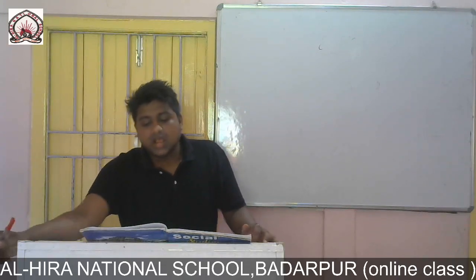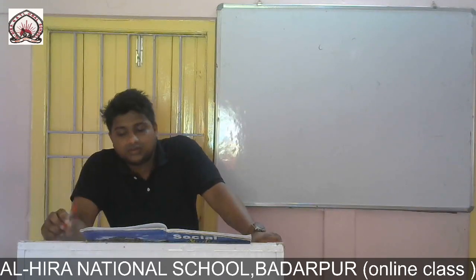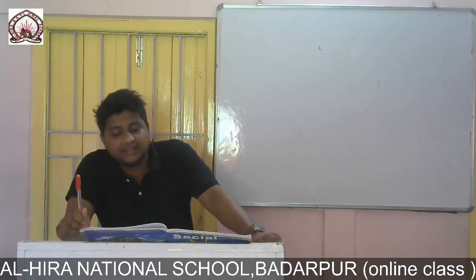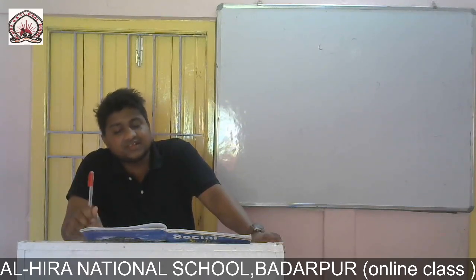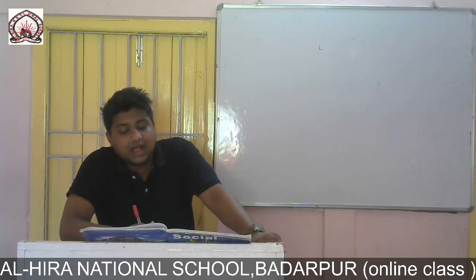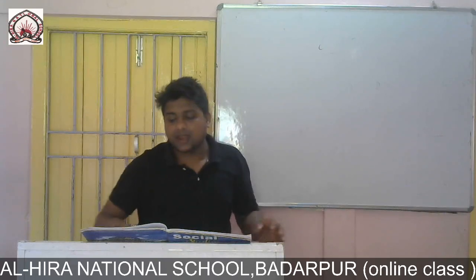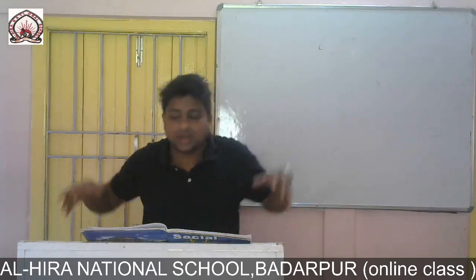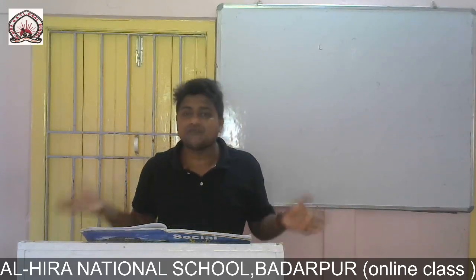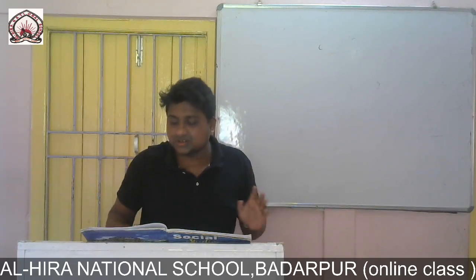The Green Revolution was introduced in India in the year 1967-68. Understood? This helped India become self-reliant in the production of food grains. From 1967-68 onwards, in all sectors, production increased, and till today it is still increasing.